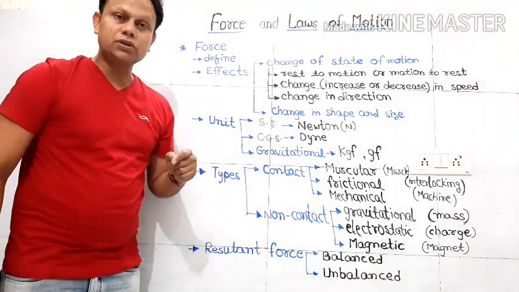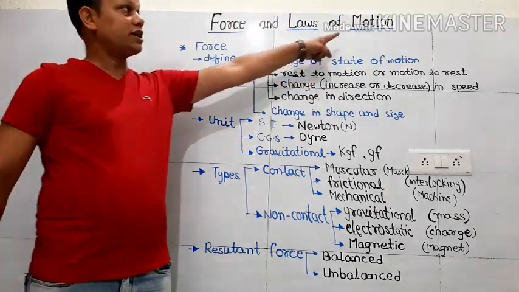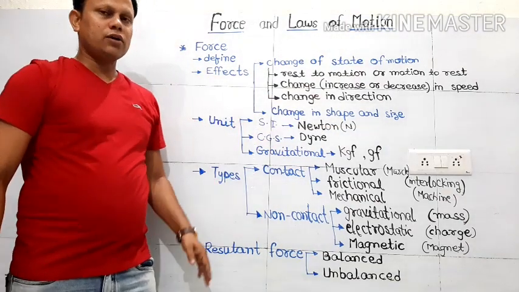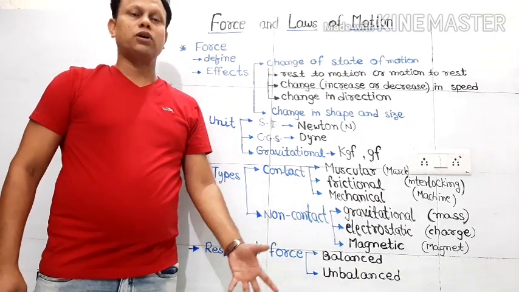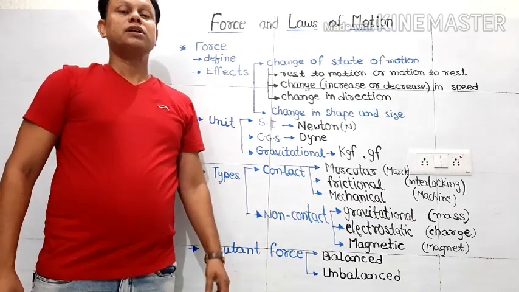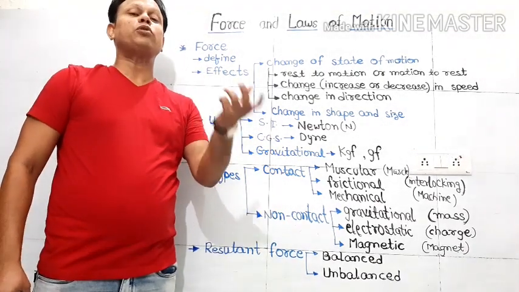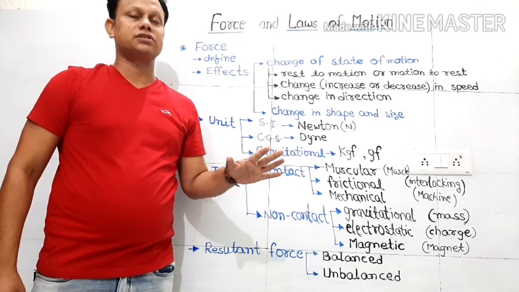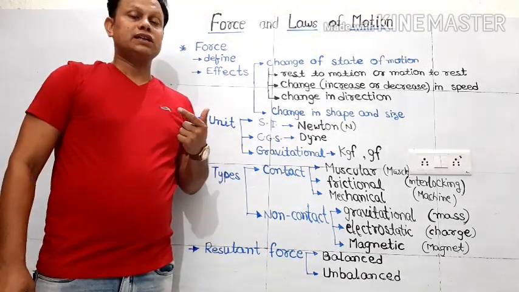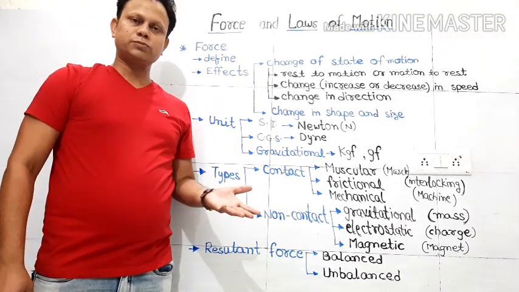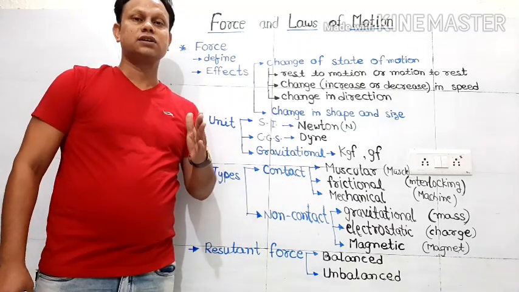And what is the name of the chapter? Force and laws of motion. Again, the word motion has come here. Now, in the previous chapter, we talked about motion. What is uniform motion? When it is called rest. That means we talked about what is motion, when that type of motion is observed, all of that we have studied. But what is new in this chapter? So the previous chapter was about what is motion, how is the state of motion for any object.